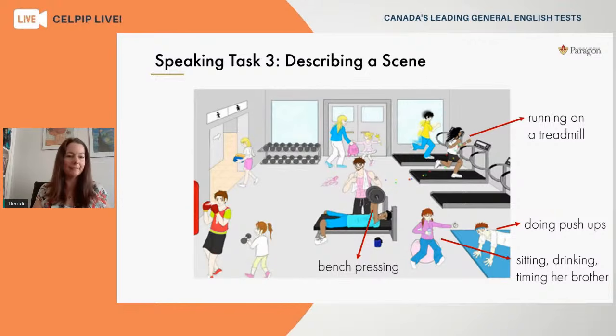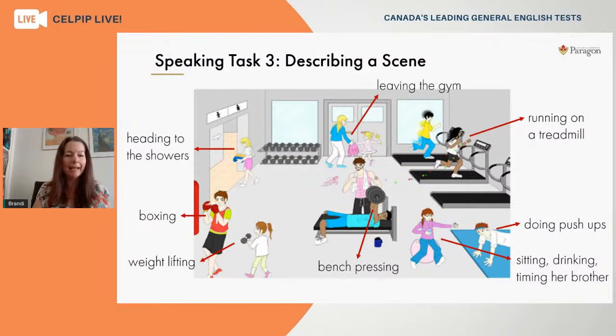So he's lifting weights. This young girl is also weightlifting, or maybe curling weights, you could say. This fellow is boxing. Up here, it looks like the woman is heading into the showers. And at the back, it looks like a mother and daughter who are leaving the gym, we can say. So again, this is just your first assessment of the picture, really focusing in on who's there and what they're doing. Now you'll notice that for every single action we have described, every single action verb ends with an ing.